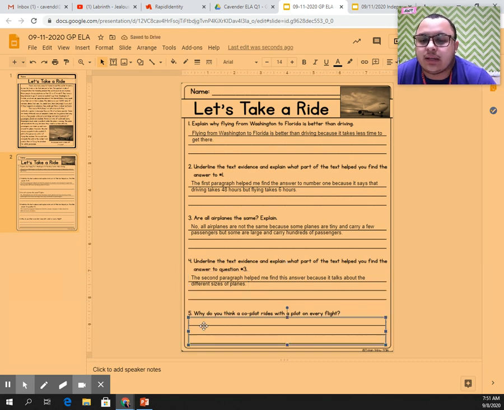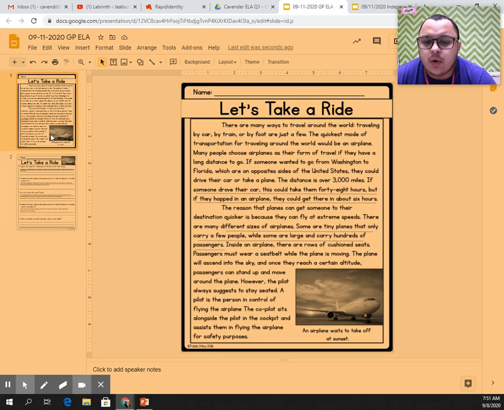So then number 5 says, why do you think the co-pilot rides with the pilot on every flight? Well, I remember that the last sentence tells us about the co-pilot. So I'm going to grab my underline, and I'm going to underline what I know about the co-pilot. Well, the co-pilot sits alongside the pilot in the cockpit and assists them in flying the plane for safety purposes.